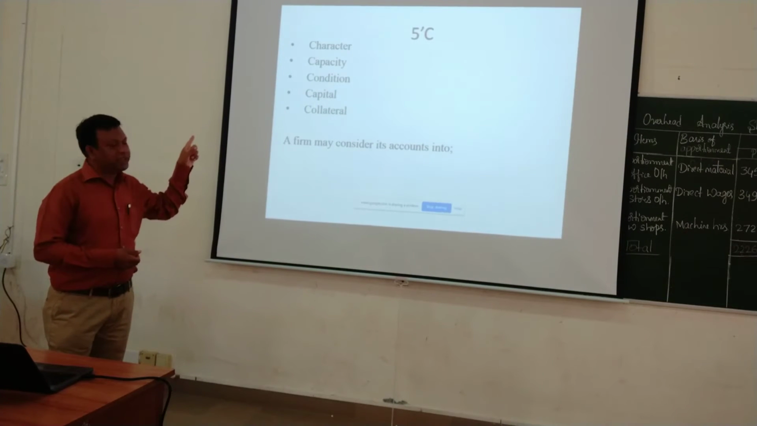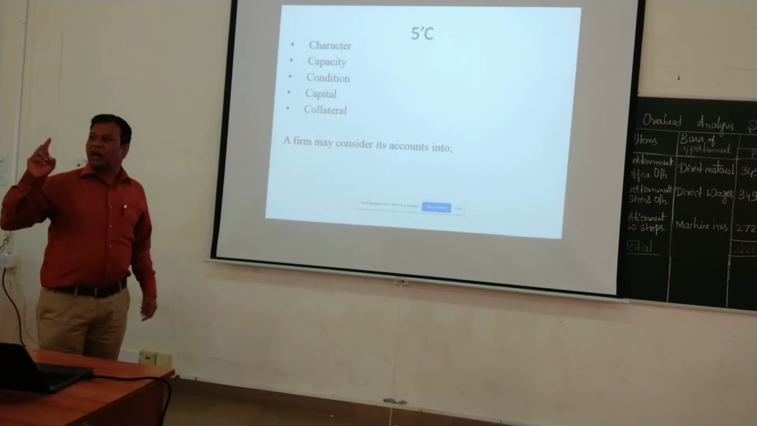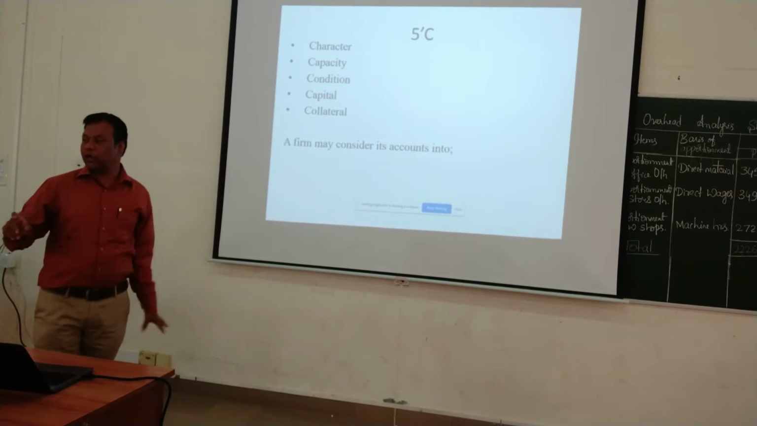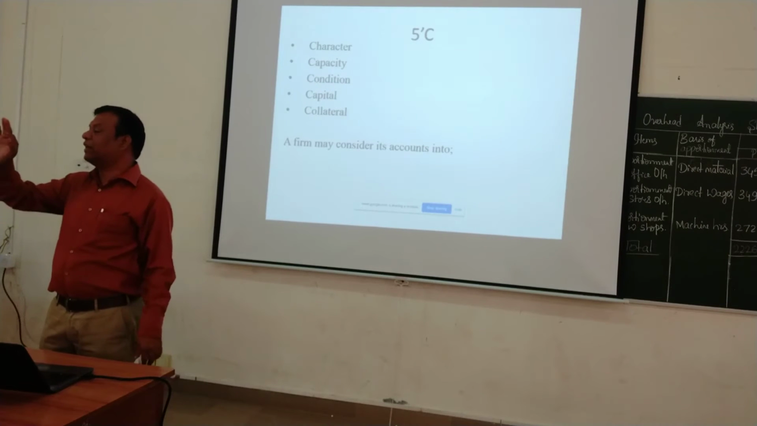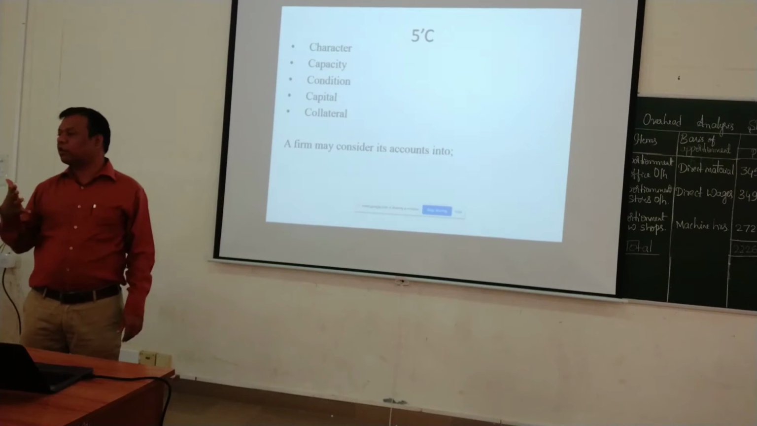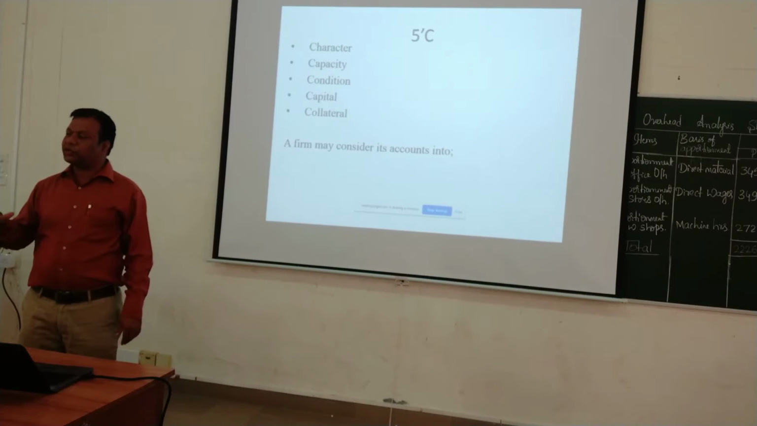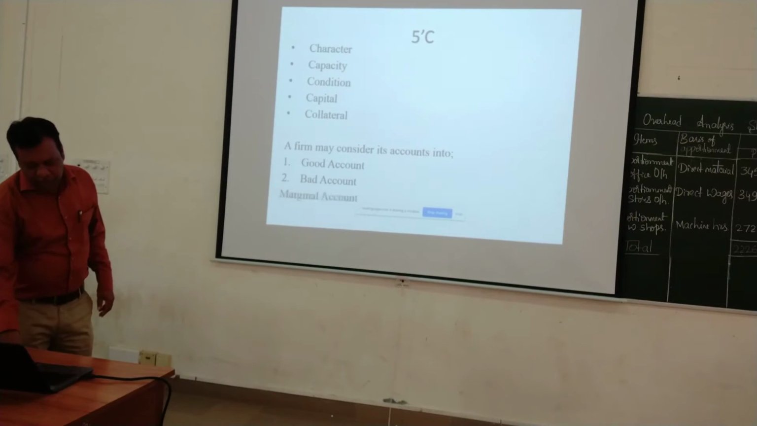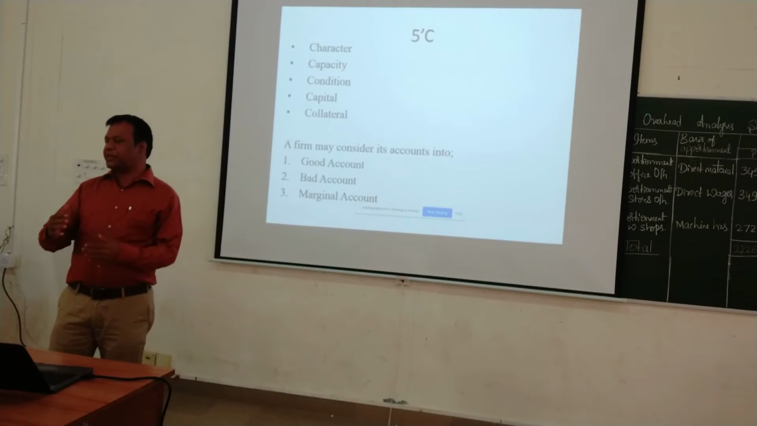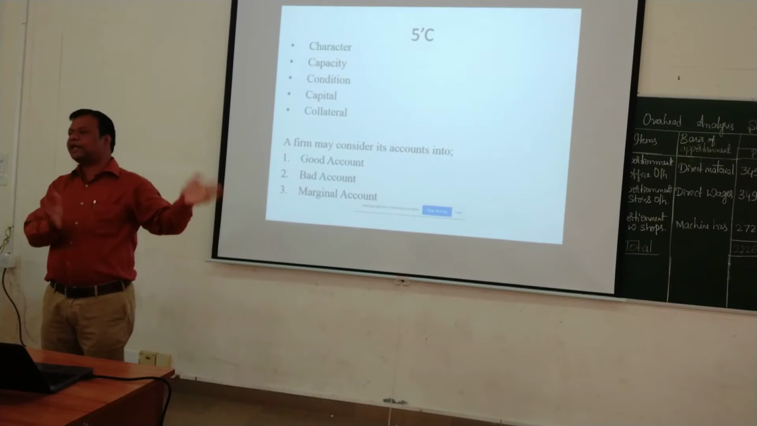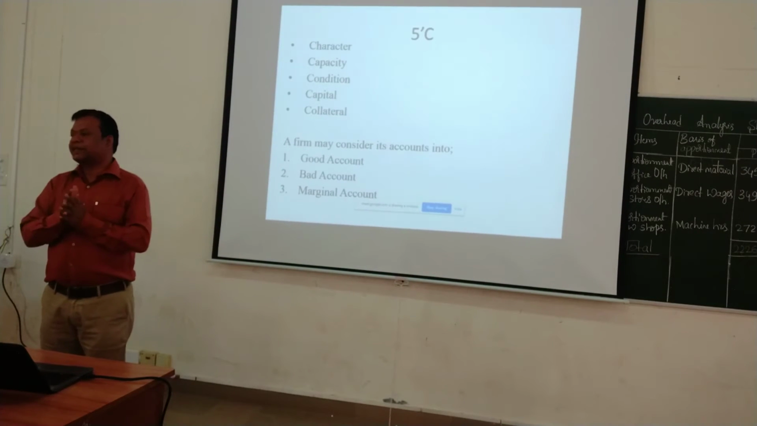Character, capacity, condition. These are the hard 3 C's. And the soft 2 C's are basically capital and collateral. If they ask you the 5 C's of credit, it means you have to read all the 5. Or if they ask you what are the 3 C's, it means you have to read the hard 3 C's. Is it clear? So based on character, capacity, condition, capital, collateral, we will be dividing the customers into bad customers, good customers, and marginal customers.